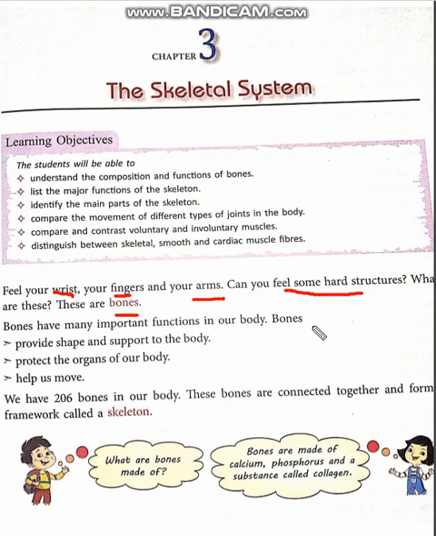These bones are very important and do a very important function for the body. What are those functions? These are written here. Bone provides shape and support to the body. It protects the organs of the body. Which organs? The internal organs. It helps us to move also.